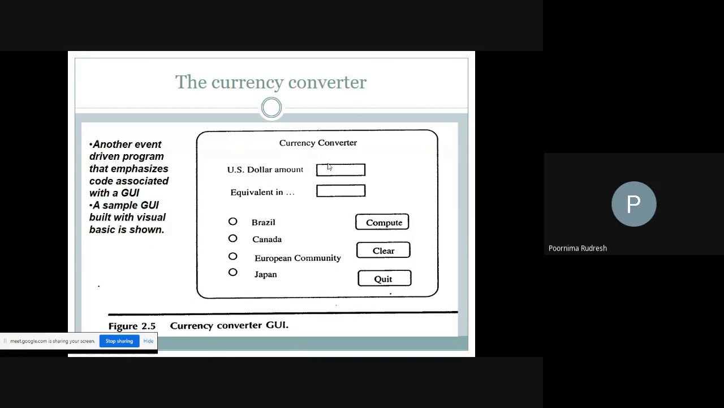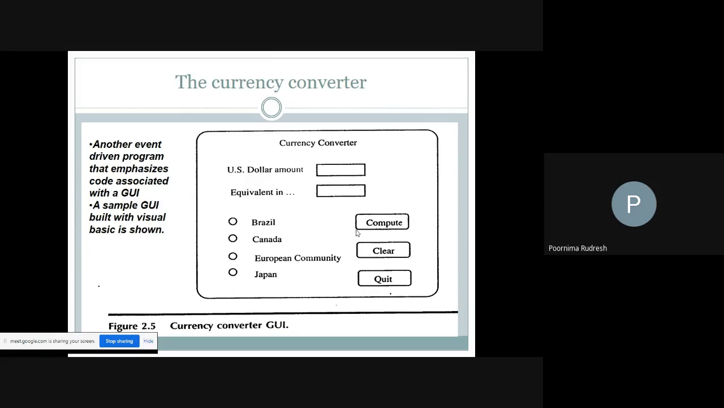In the US dollar amount field we can enter the amount, and we get the equivalent amount either in the form of Brazil reals, Canadian dollars, European euros, or Japanese yen. Once the US dollar amount is entered and the option is selected, the user can click on compute. Once the user clicks on compute, he gets the corresponding equivalent amount in Brazil reals, Canadian dollars, European euros, or Japanese yen.